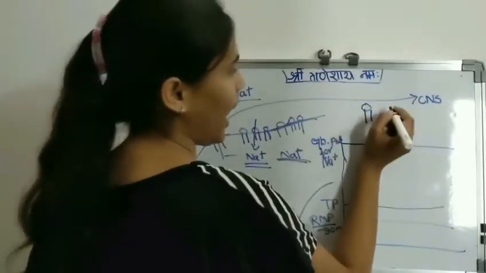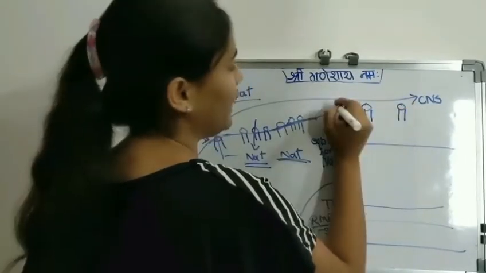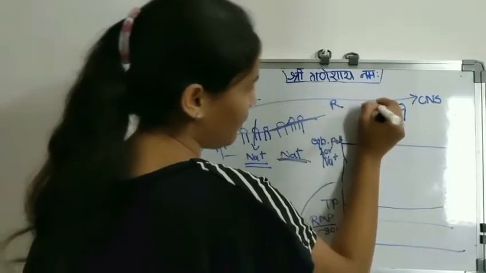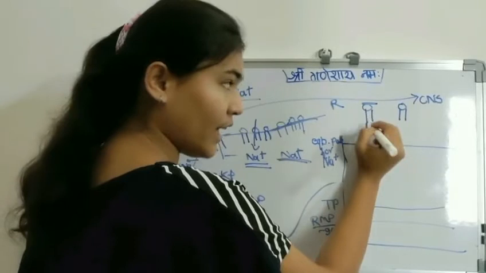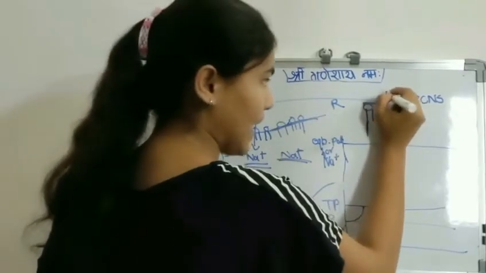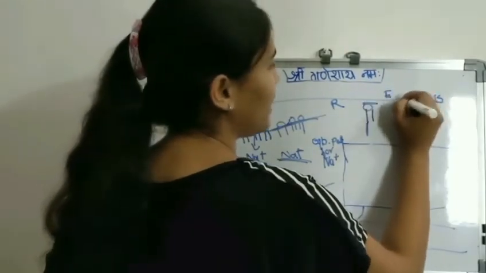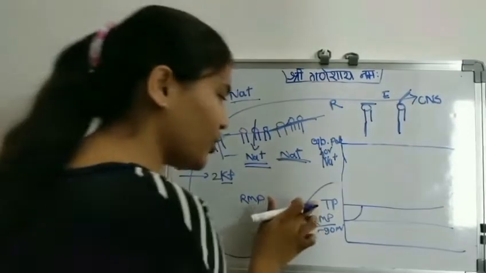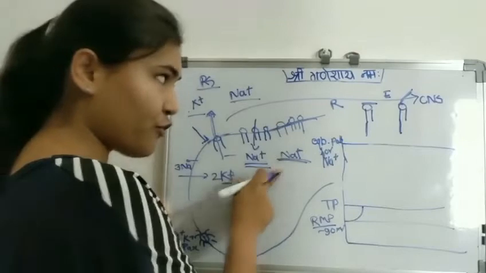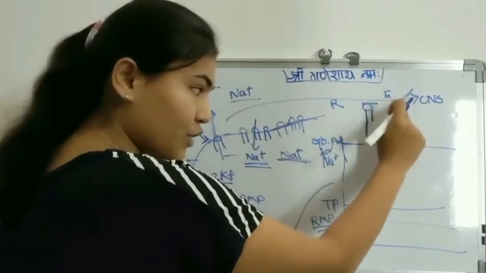Note this point. This voltage gated sodium channel has two configurations. In the resting state, the activated gate of the voltage gated sodium channel is closed and the inactivated gate is open. But in the excited state, the activated gate is open. So when threshold potential arrives, there is influx of sodium through the activated gate of the voltage gated sodium channel.